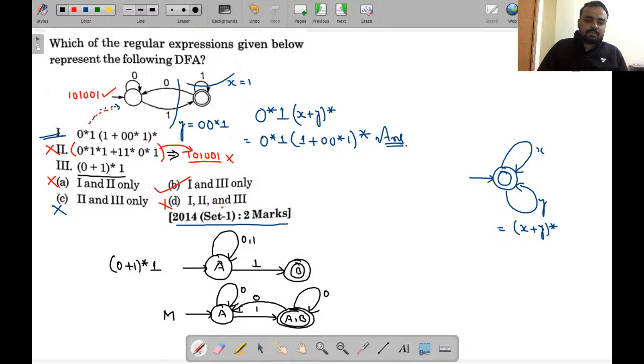Now suppose this is the machine M1 and this is the machine M2. You just check both machines, you will realize machine M1 is equivalent to machine M2, indicating the regular expression generated by this particular machine will be this. So the third will be correct. Clear, everyone? Now let's come to another numerical.